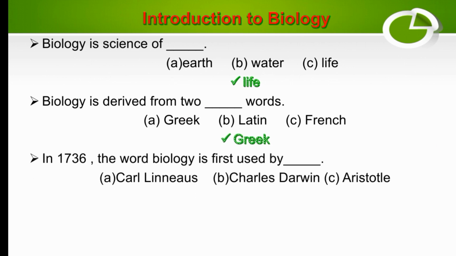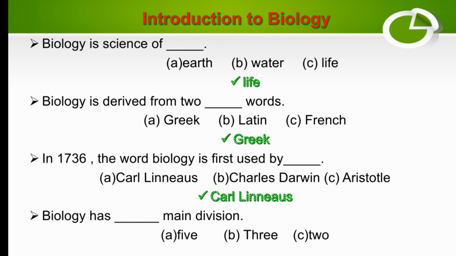In 1736, the word biology was first used by dash. So which one is the correct answer? Carl Linnaeus, Charles Darwin, or Aristotle? So the correct answer is Carl Linnaeus, who used the word biology for the first time.